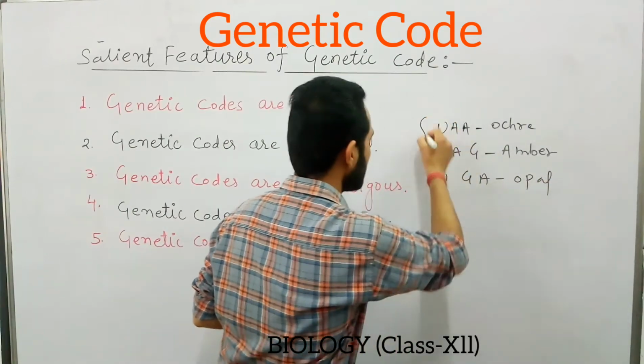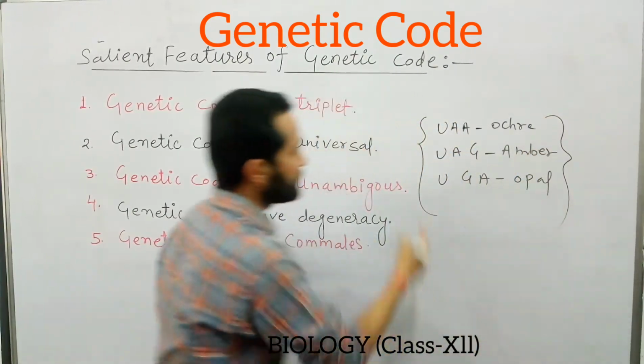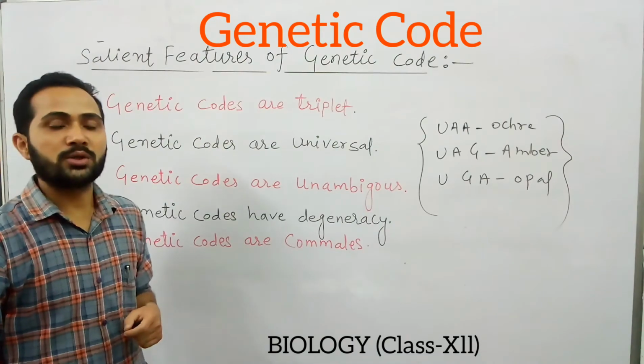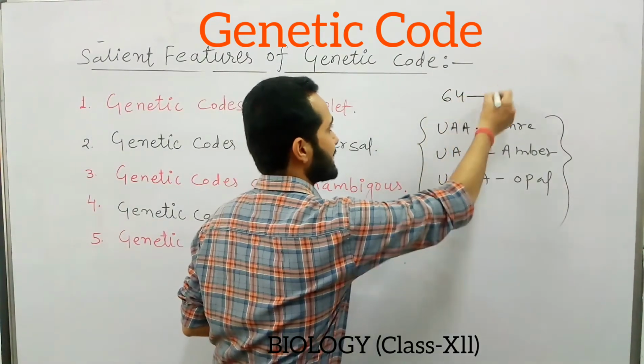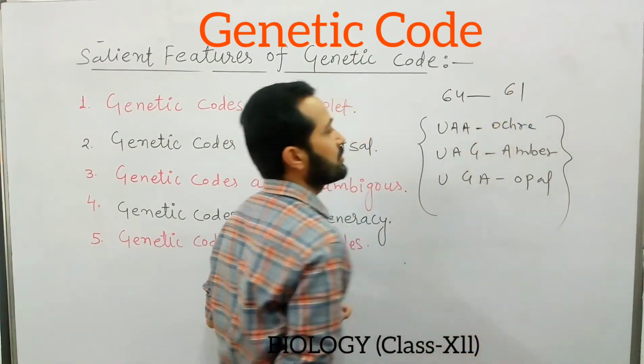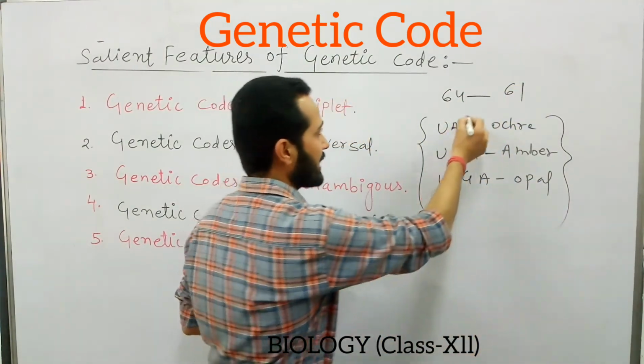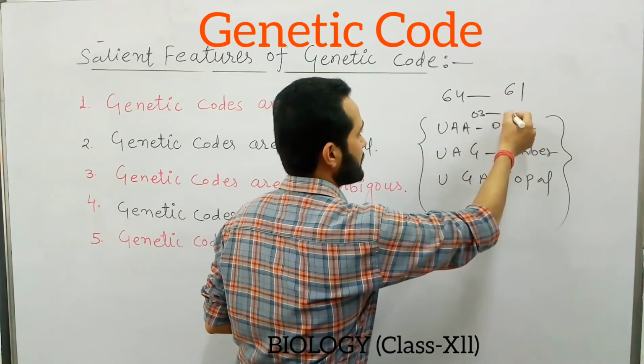So these 3 genetic codes are stop codons or nonsense codons. The total number of genetic codes is 64, out of which 61 code for specific amino acids, and these 3 are stop codons.